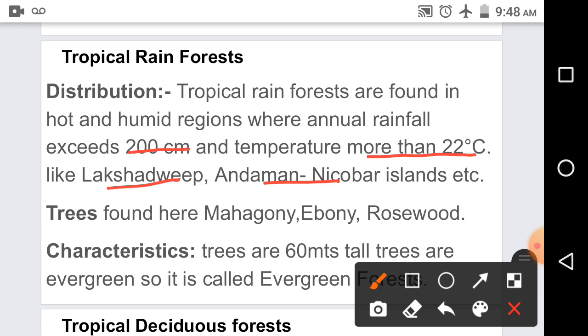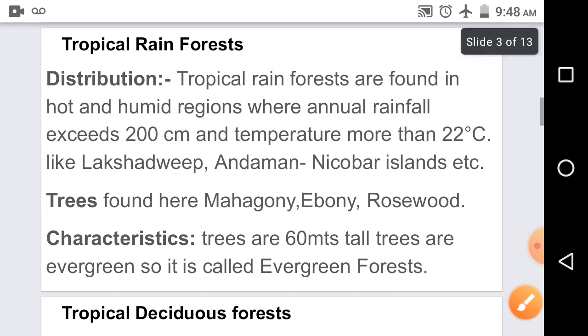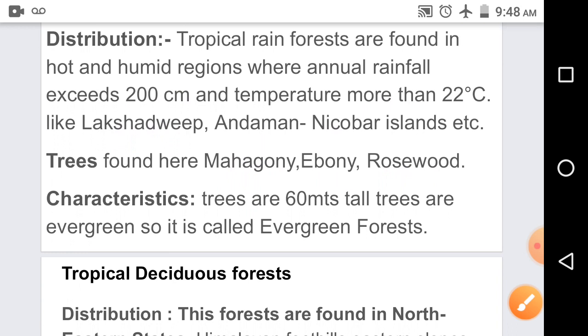Which trees are found in this place? It's mahogany, ebony, rosewood, rubber, etc. And see the characteristics of this particular forest. The trees are about 60 meters tall or even more. There is more humidity due to shrubs. There is no season here like autumn, so the trees are evergreen, and the forests are also called evergreen forest. So we have seen about tropical rainforest.